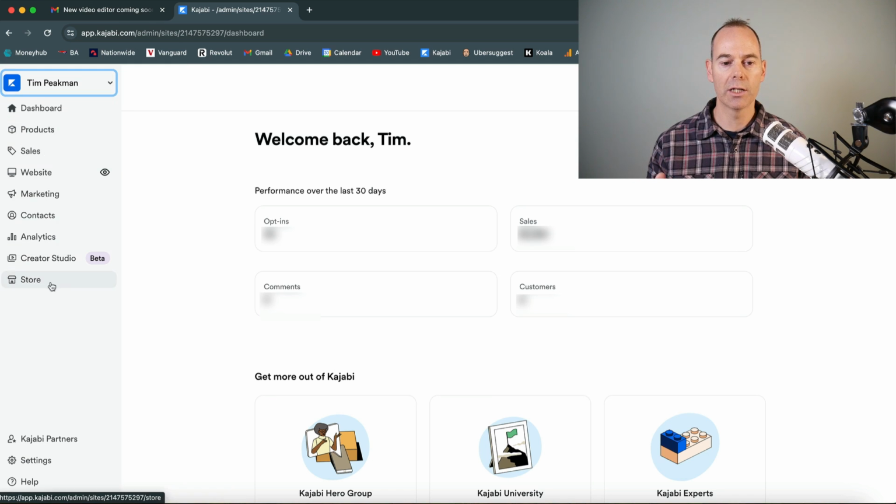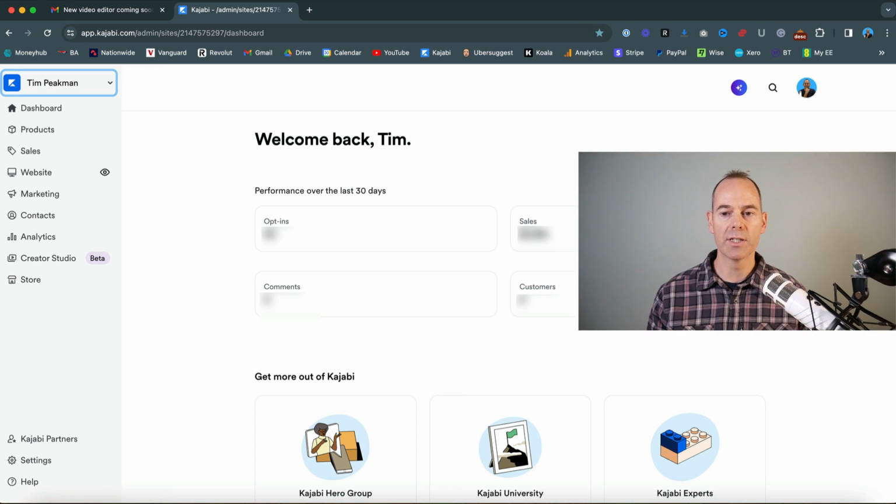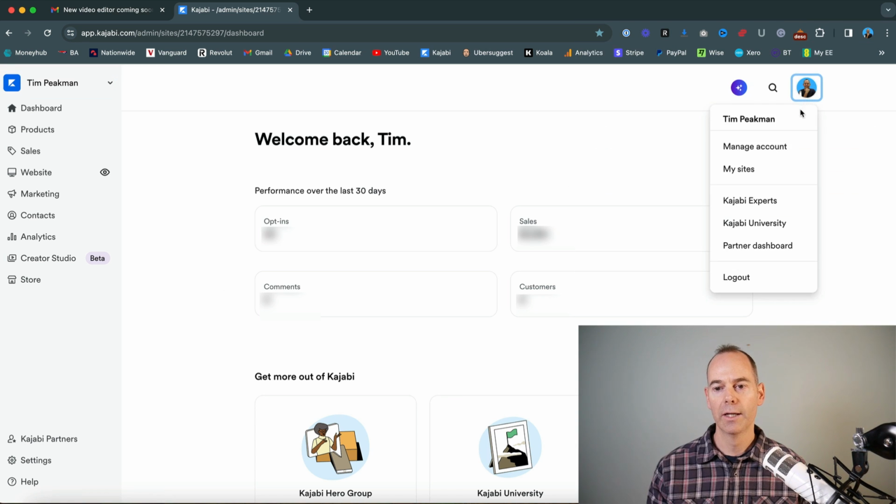These are all the functionalities that I'm going to go down. So dashboard, product, sales, website, marketing, contacts, analytics, creator studio, and store. But before I dive into that, I'm going to show you top right. This is where you can manage your account or manage your sites. So if you have multiple sites, if you pay for different websites, you can actually navigate from this homepage into each website, and then links to the Kajabi Experts University and then your partner dashboard.